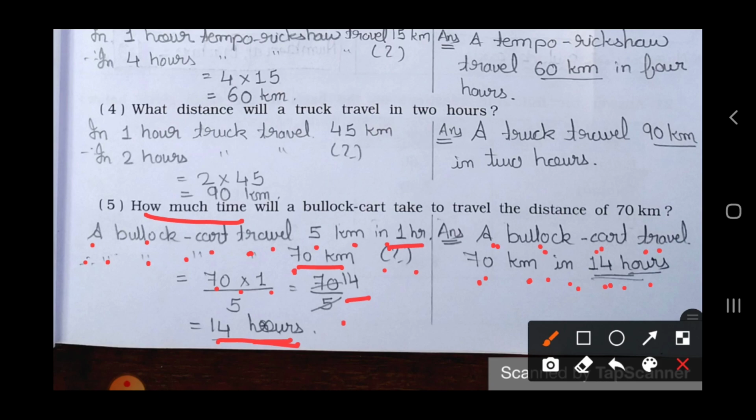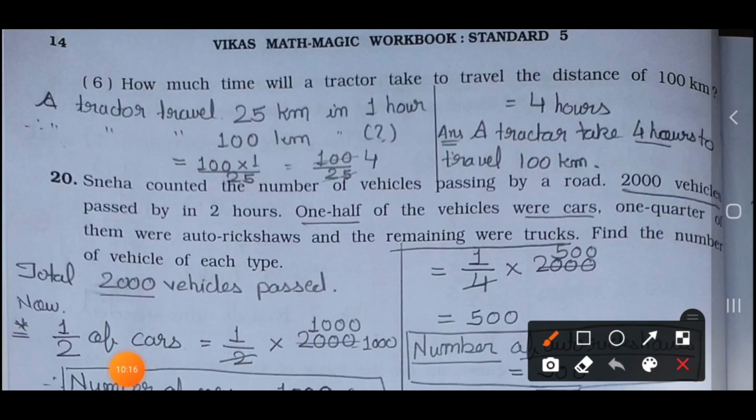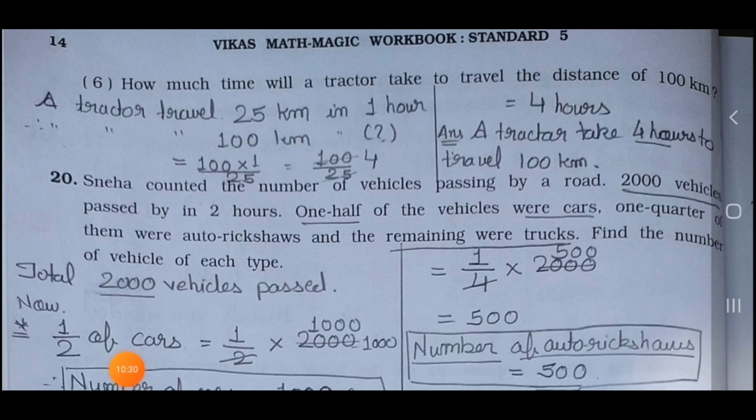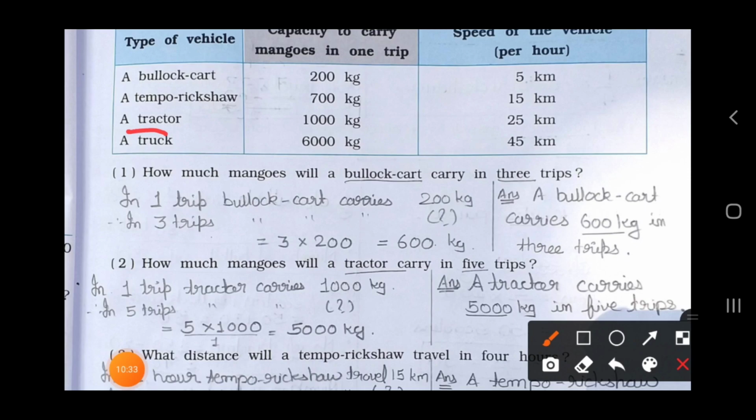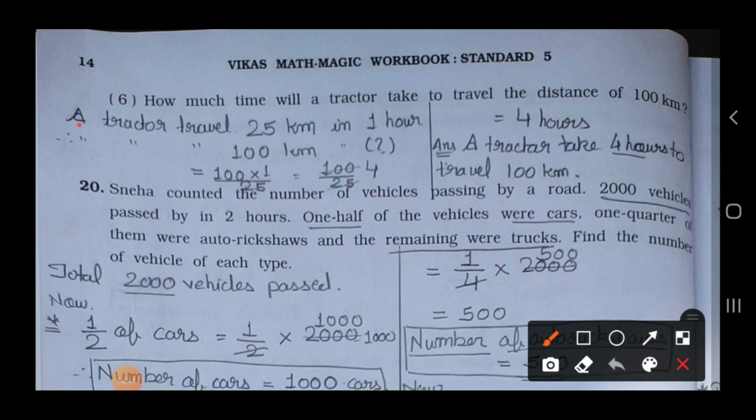This is your answer. Now turn your page. Page number 14. First of all, read the question on page number 14. 6. How much time will a tractor take to travel the distance of 100 kilometers? See in the table. A tractor in 1 hour travels 25 kilometers. So you have to write down a tractor travels 25 kilometers in 1 hour.